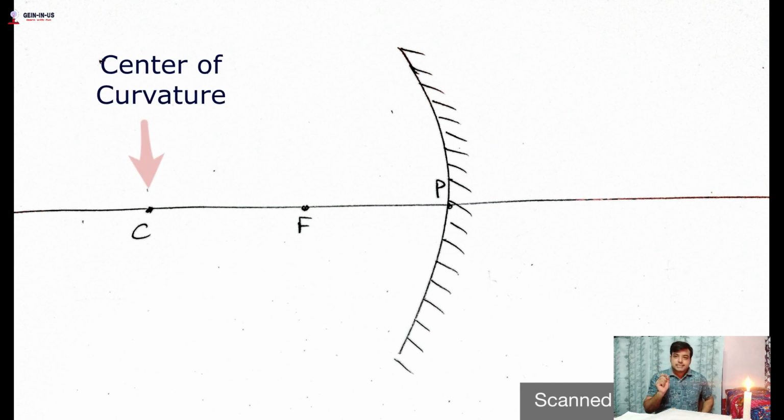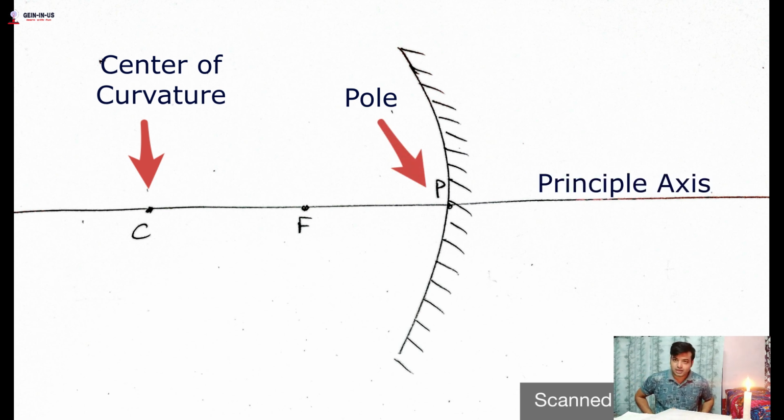You can see this C is the center of curvature of the whole curve. This is the pole of the mirror, and this line is known as the principal axis, and it will always pass through the center of curvature and the pole of the mirror. In between these two, the middle point of the center of curvature and the pole is the focus. This is the focus of the mirror.